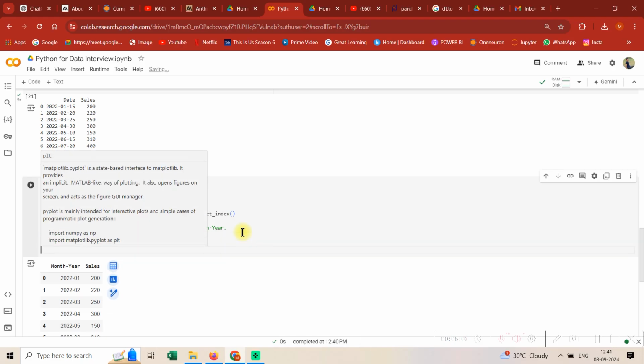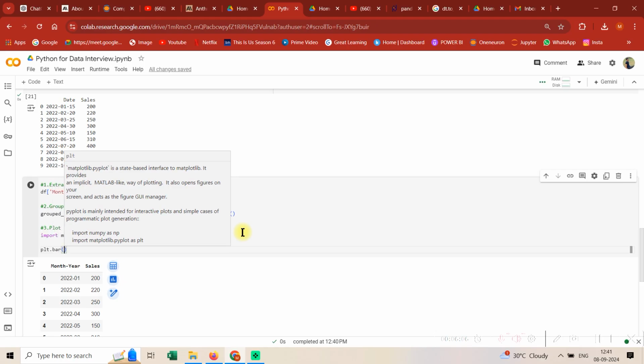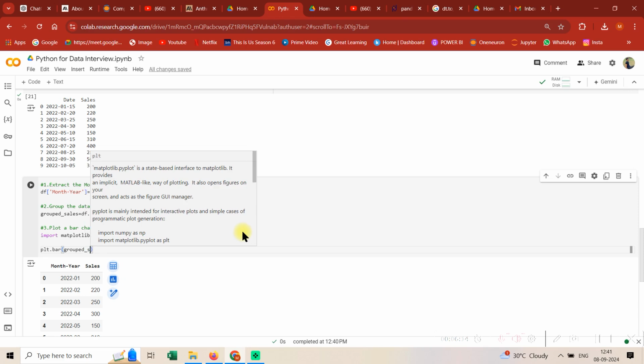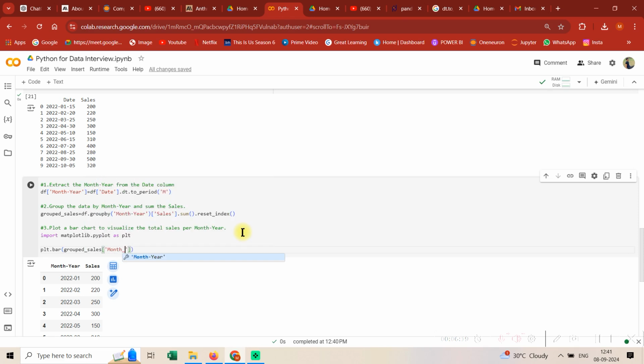Now we need to plot a bar chart. So grouped sales, month year. And guys, I always want my x-axis to be in string values, so I'm going to make it astype str, and then the sales column.